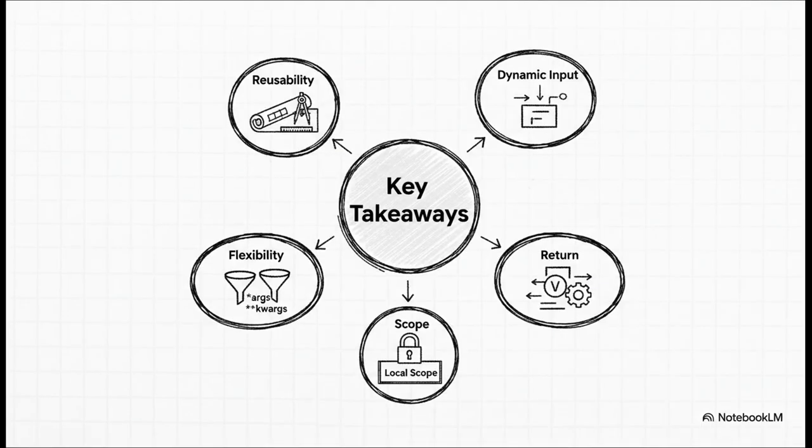So what are the big takeaways here? If you remember nothing else, remember these five things. Functions are for reusability. Parameters make them dynamic. Args and double asterisk kwargs give them that ultimate flexibility. Return is how you get results back. And understanding scope is what keeps your code clean and safe from weird bugs.